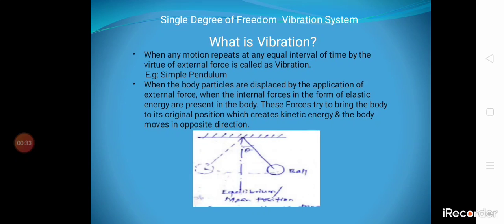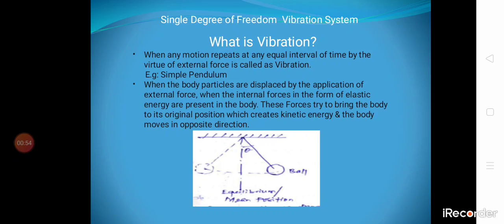Now we'll see what is vibration. There are single degree of freedom systems, multi-degree, 2 degree, 3 degree, like this there are so many degrees of freedom systems. Today we are going to see only the single degree of freedom system. Before that, we'll first look at the meaning of vibration.